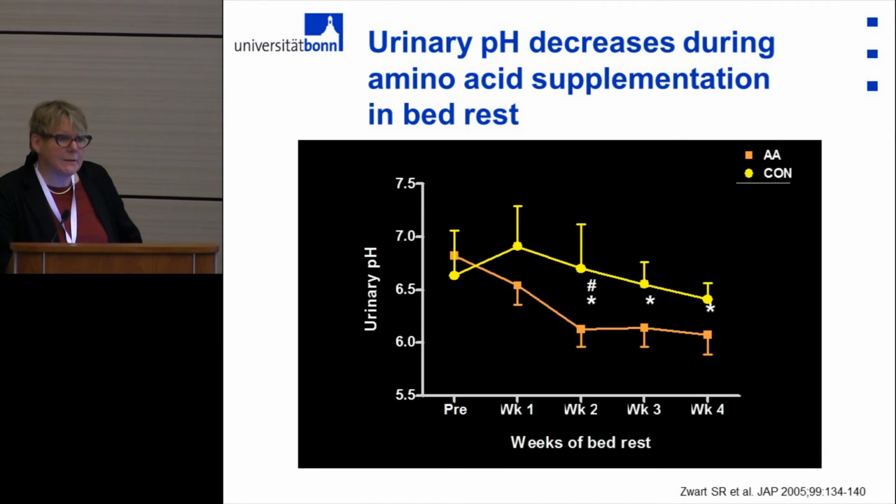Now, as I said, since high protein intake seems to have a positive effect on muscle protein synthesis and glucose tolerance, this could be a very good countermeasure for bed rest, but we could also think of how we can improve the diet for the elderly. Now, what we did in another study, and this was in men, we applied potassium bicarbonate.